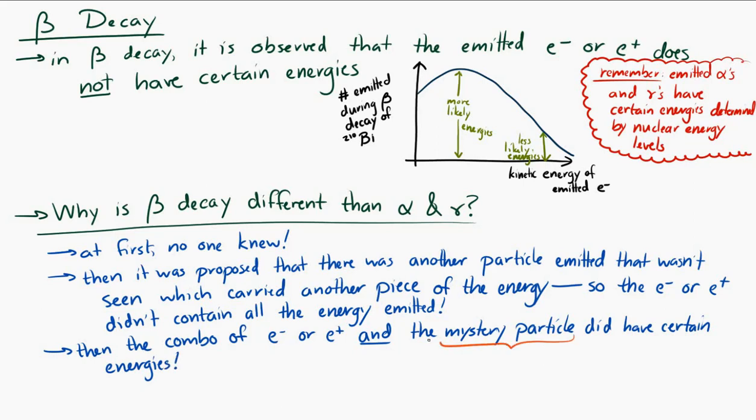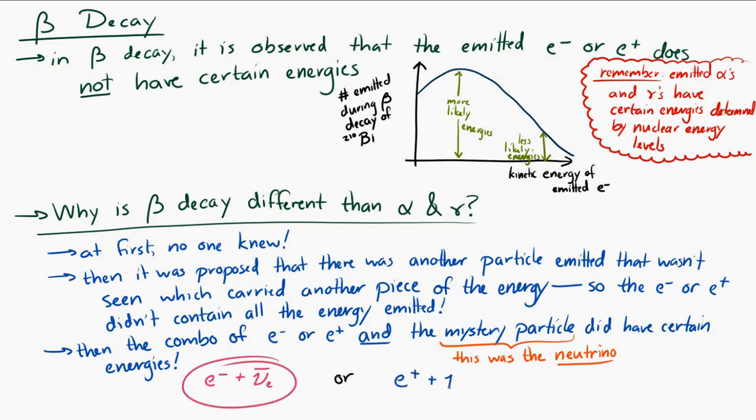When you emit an electron in beta radiation, you also emit an anti-neutrino. And when you emit a positron, you emit a neutrino. That neutrino is also carrying away some of the energy that's emitted by the nucleus.